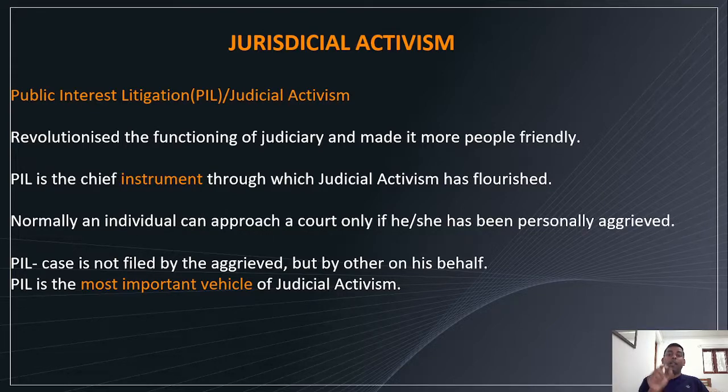But in the case of judicial activism, or with the help of public interest litigation, someone else can also approach the court. In usual cases, we have to approach the court directly. We have to produce ourselves before the court. But in the case of public interest litigation, someone else can file a complaint or petition on behalf of us or someone else. So a PIL case is not filed by the aggrieved person, but by some other person on his or her behalf.